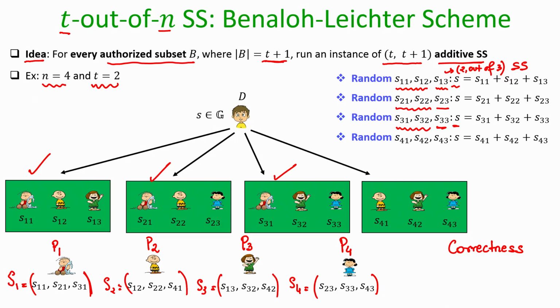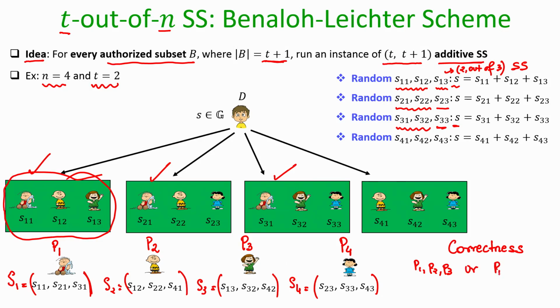So, imagine if P1, P2, P3 come together, will they learn the dealer's secret? Well, if P1, P2, P3 come together, that means we are now talking about this authorized subset, and indeed the shares S11, S12, S13 have the property that if they are added, it gives you back the secret.